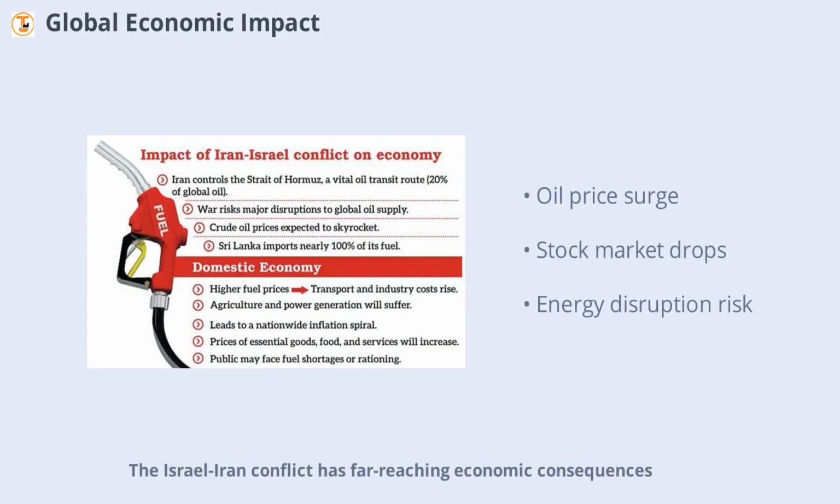Israel-Iran conflict has far-reaching economic consequences. Oil prices have surged by over 11% since the conflict began, with fears that continued escalation could push prices even higher. Stock markets around the world have reacted negatively, and there is a real risk of wider energy disruptions if Iran attempts to close the Strait of Hormuz, a vital corridor for global oil and LNG shipments.